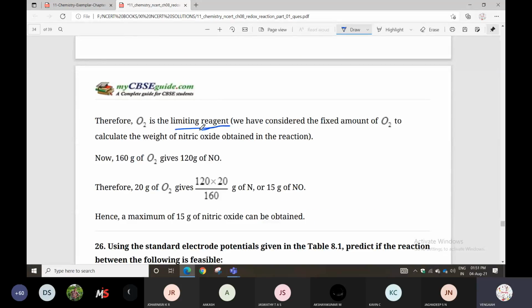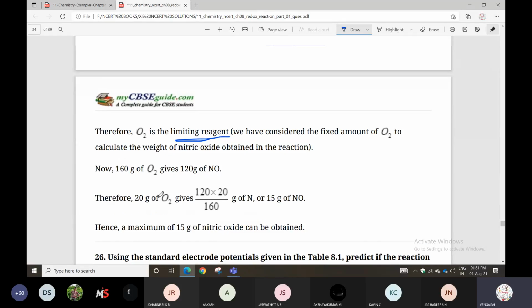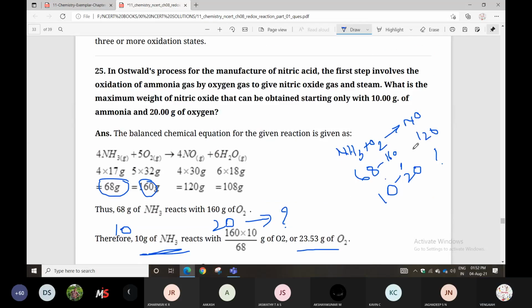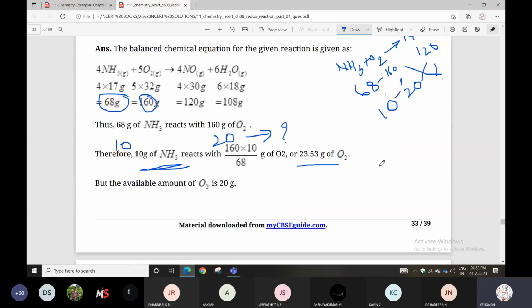That's what I'm saying. So we have considered the fixed amount of O2 to calculate the weight of nitric oxide obtained in the reaction. That's why you can take now 160 grams of O2 gives 120 grams of NO. Therefore, 20 grams of O2 is there. How much nitric oxide will it give? Then you can go 20 into 120 by 160. It is equal to how much?